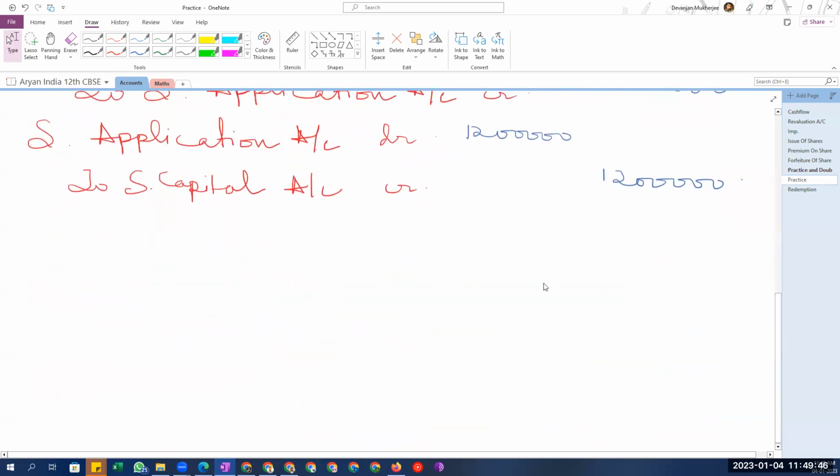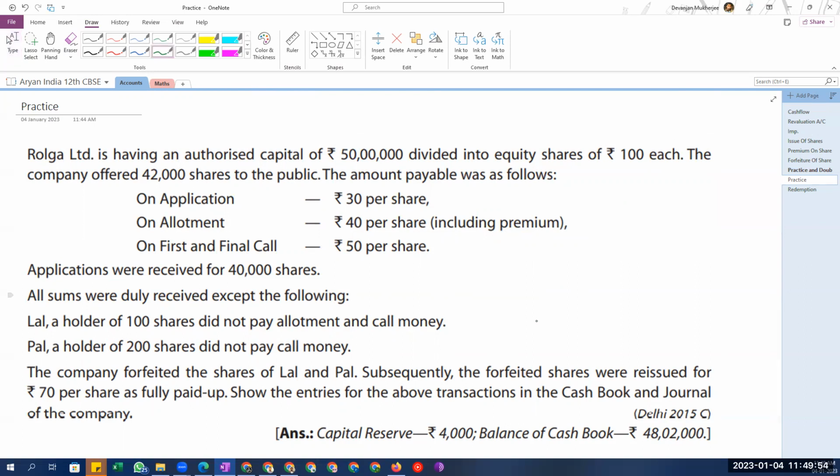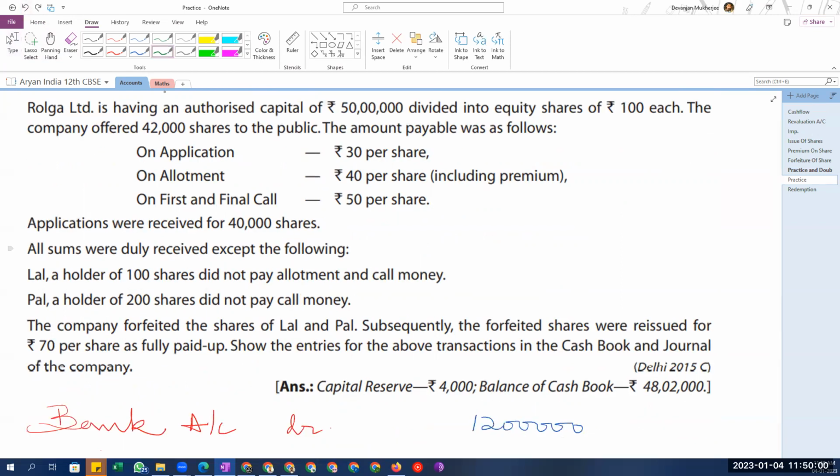So then what will be the journal entry? They haven't given the allotment premium amount, I think. So then you can figure it out from the total. Okay, 20 rupees. So then the premium is of 20.